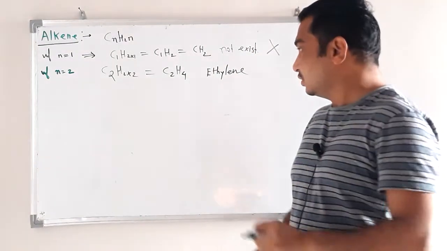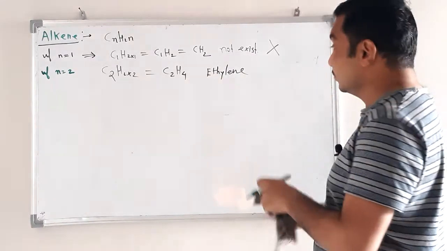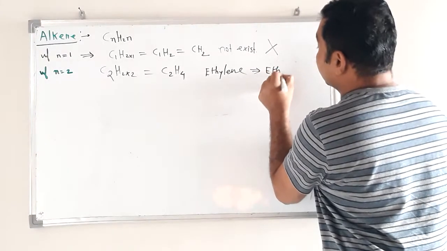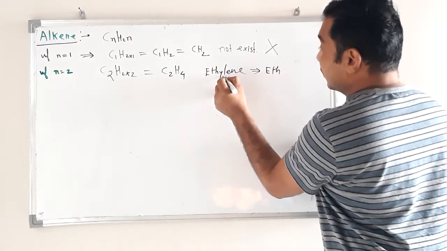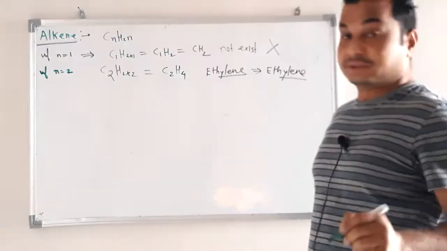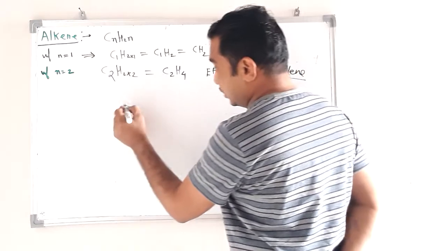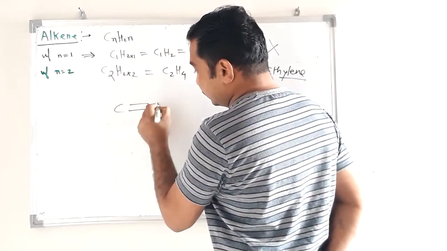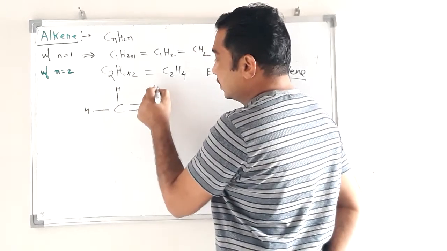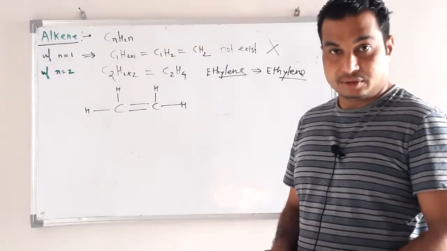This is the common name; remember, alkene or alkylene, ethylene, ending with ylene. So this represents the first member of alkene, and its structural formula is carbon double bond carbon. This is the structure of ethene.